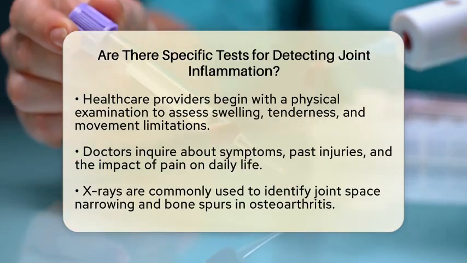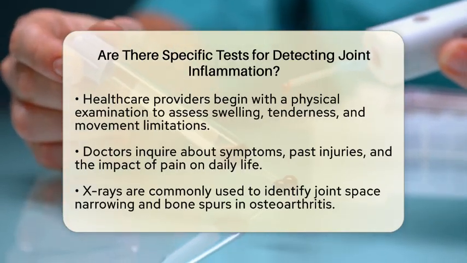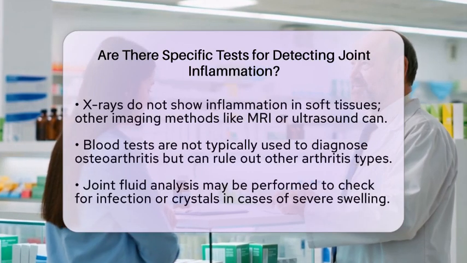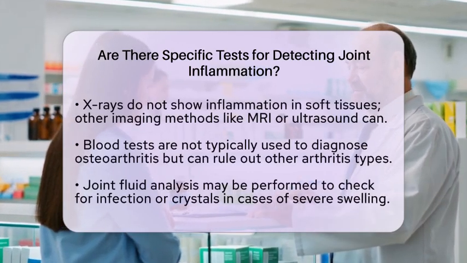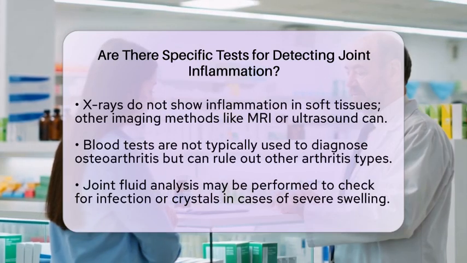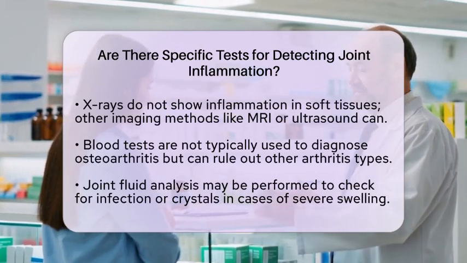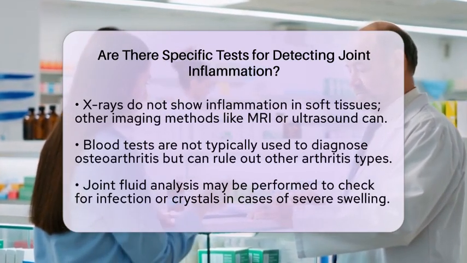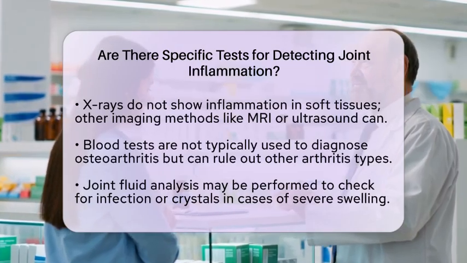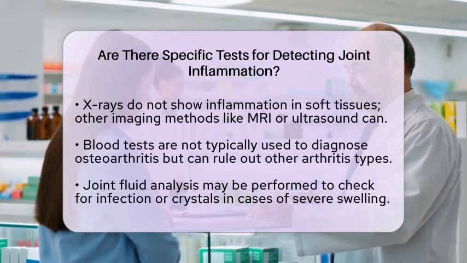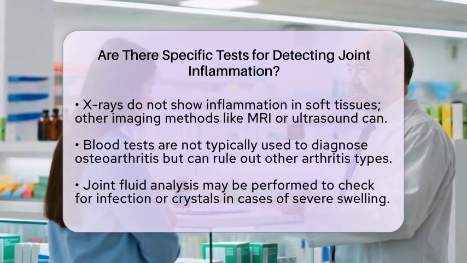Blood tests are another tool in the diagnostic process. However, they are not typically used to diagnose osteoarthritis since there are no specific blood markers for it. Instead, blood tests are more helpful for ruling out other types of arthritis that have identifiable inflammatory markers.